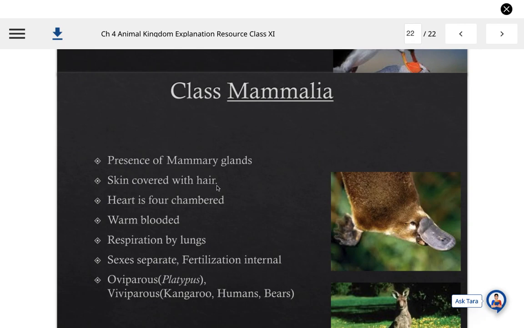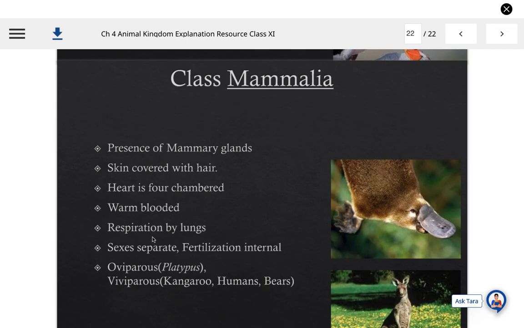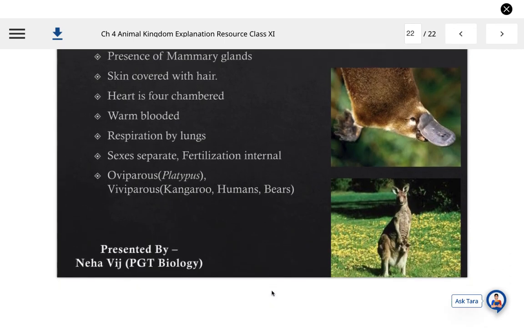Skin is covered with hair. Heart is four-chambered, they are warm-blooded, and respiration is by lungs. Sexes are separate, fertilization is internal, and oviparous animals in this category are also present, like platypus and echidna, but mostly they are viviparous, meaning giving birth to young ones, like kangaroo, humans, and bears.